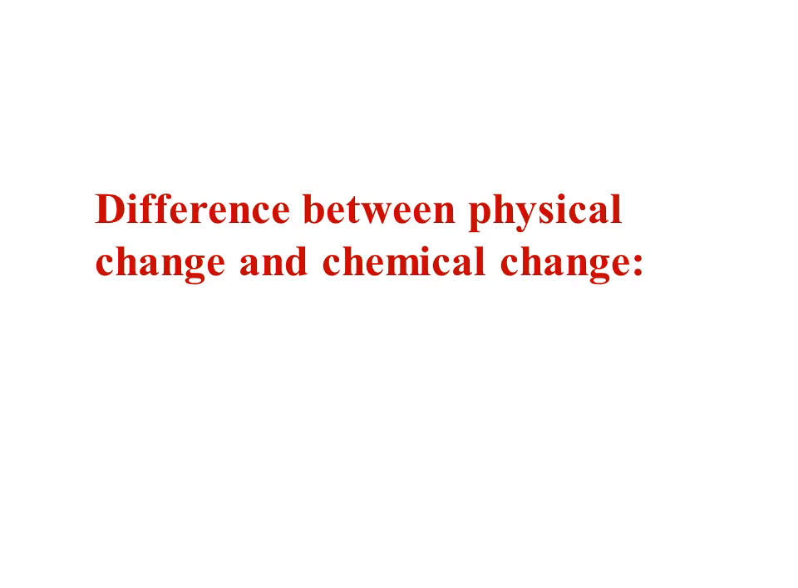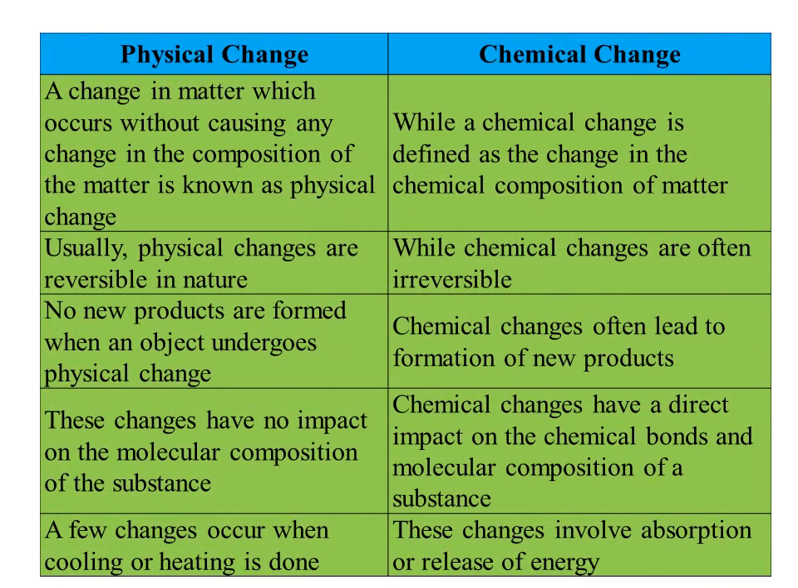We will see what is the basic difference between physical and chemical change. I will show you how we can differentiate physical and chemical change in some ways. Let's see. Physical change: a change in matter which occurs without causing any change in the composition of the matter is known as physical change. Here there is no change in the composition of matter, but in chemical change there is a change in the chemical composition of the matter. So a new substance is found in case of chemical change, but in physical change no such change is found. So this is the basic definition and difference between these two changes, physical and chemical.